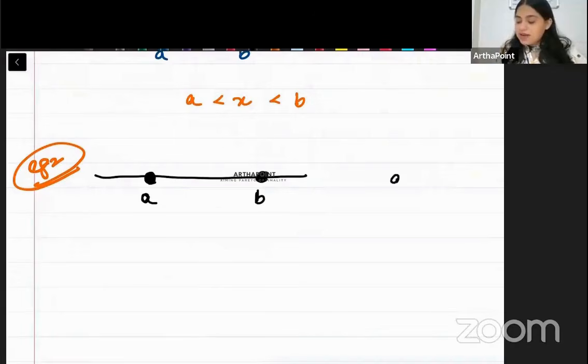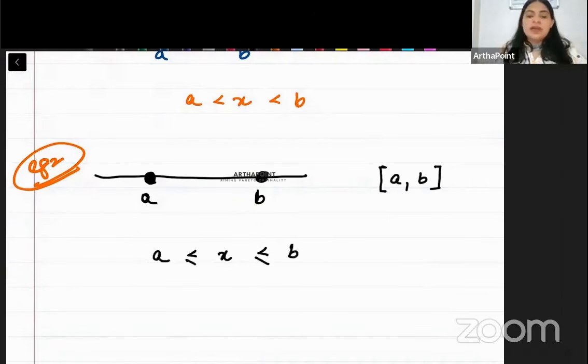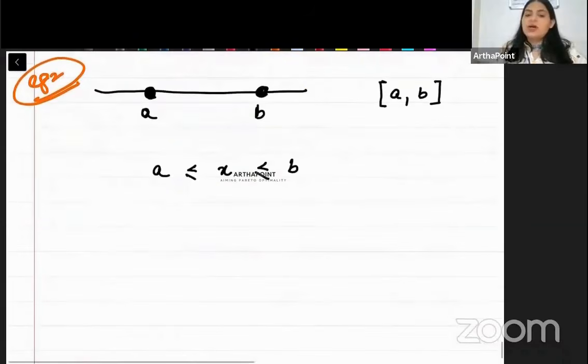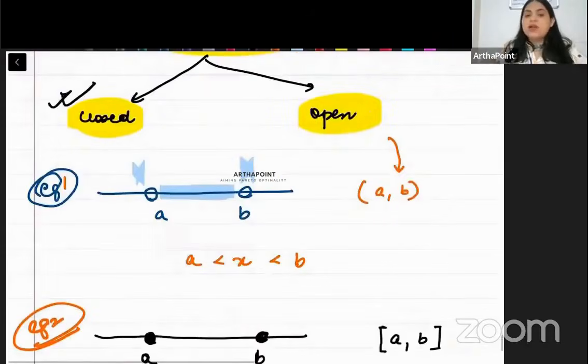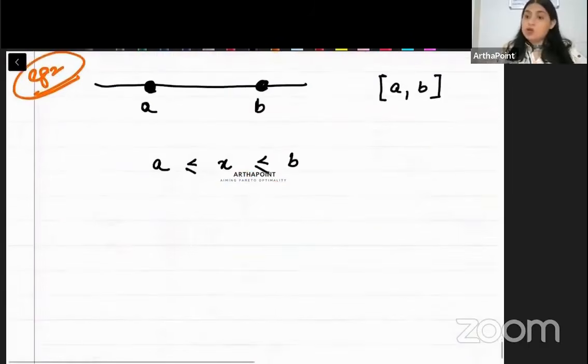I will say my interval is [A, B] and both A and B are included. So X is between A and B, including A, including B. Then it is called a closed interval. Isko bolte hain closed interval. I am including the endpoints also.